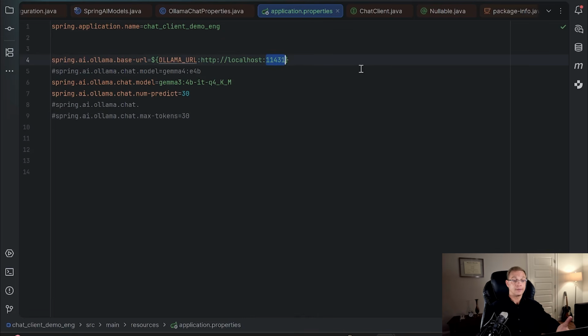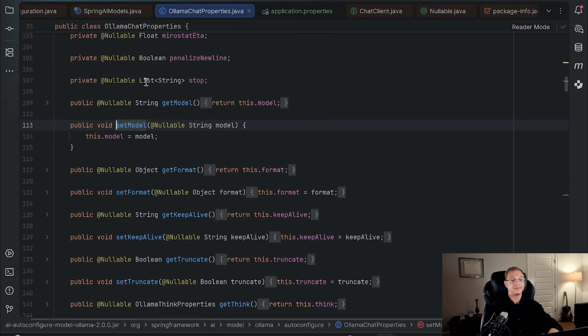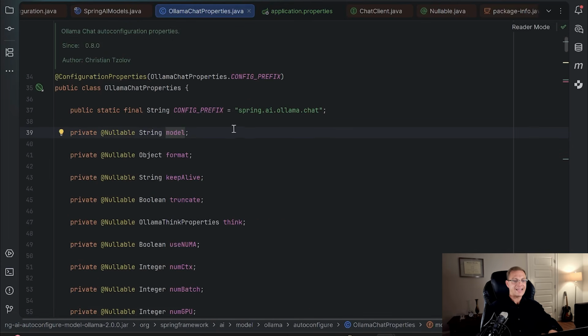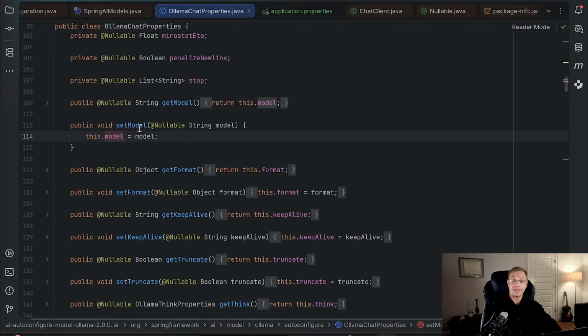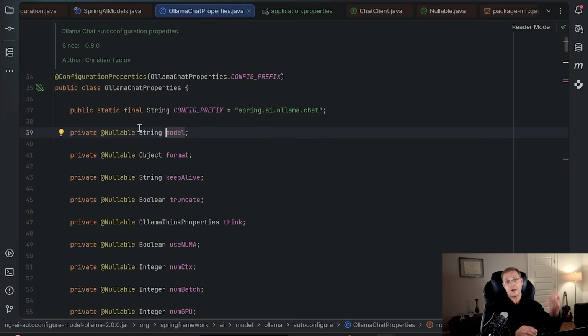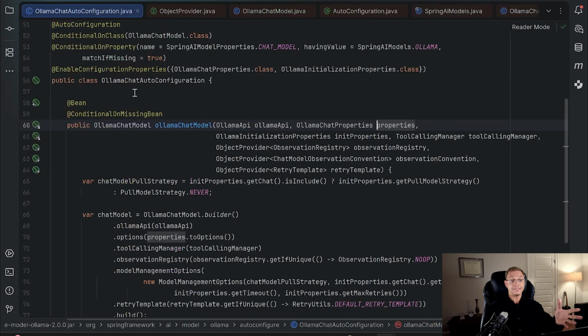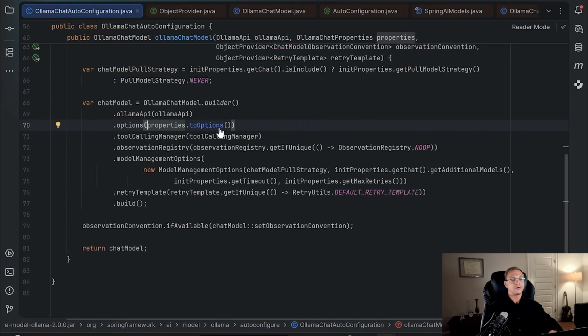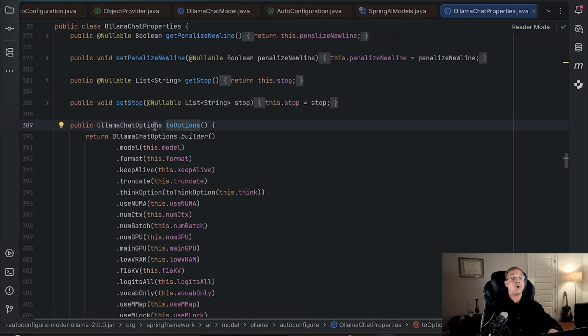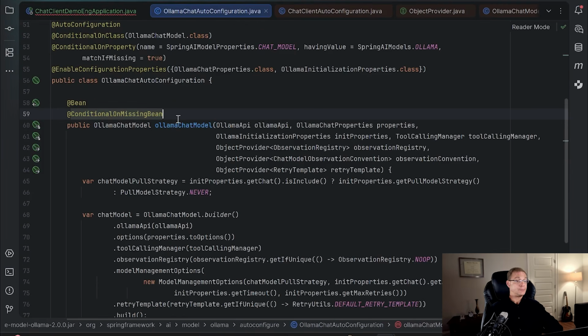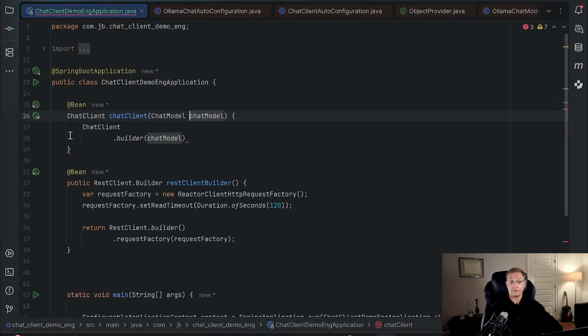IntelliJ can help me to see where these parameters are used, and now I am exactly in the same Ollama chat properties, and we saw it will be configured by the setter with Spring Boot in order to inject the value from the environment. And if we go to autowired candidates, now we're back in the same Ollama chat auto-configuration, and these properties will be used here to be taken to Ollama chat options, and this chat model bean will be injected to our configuration.